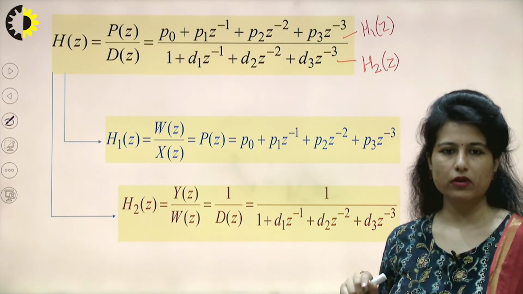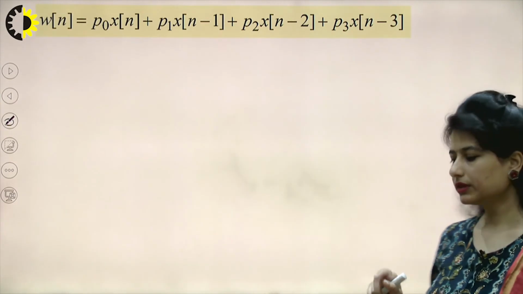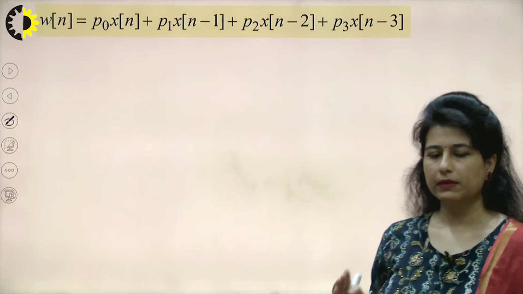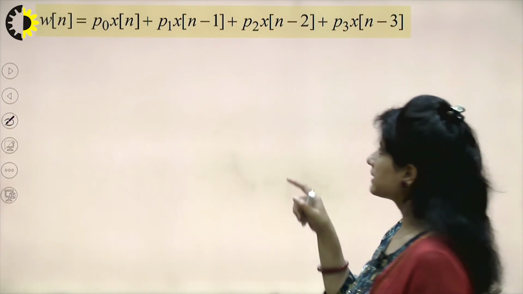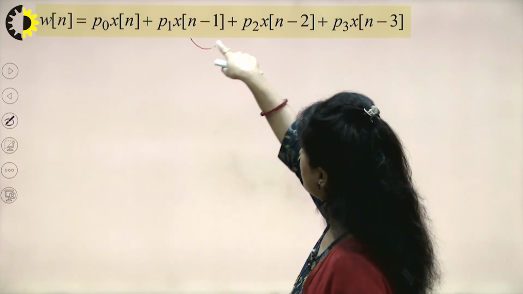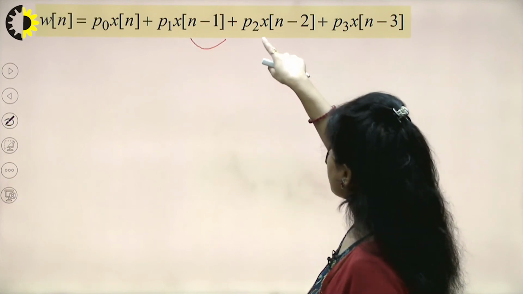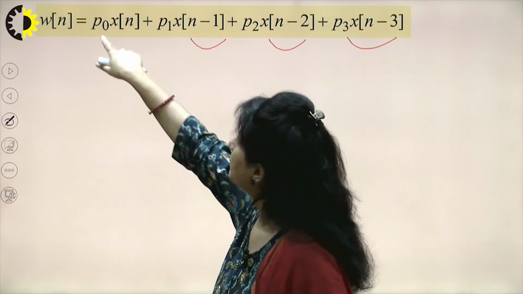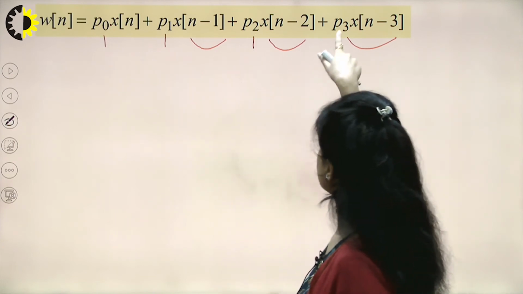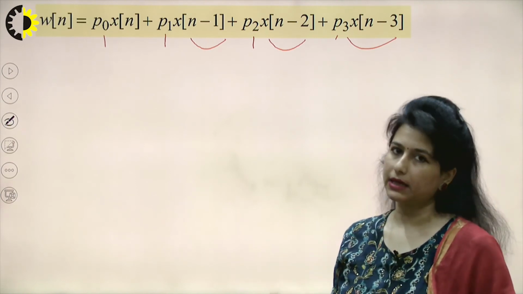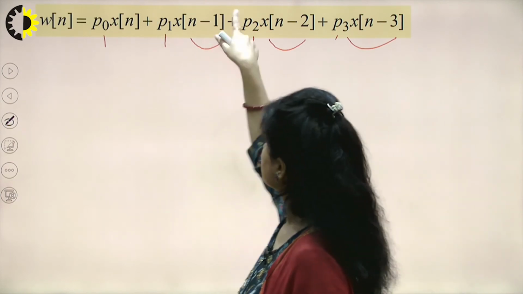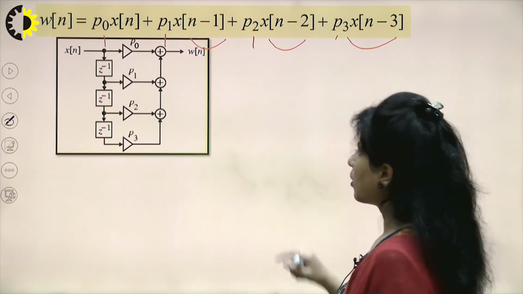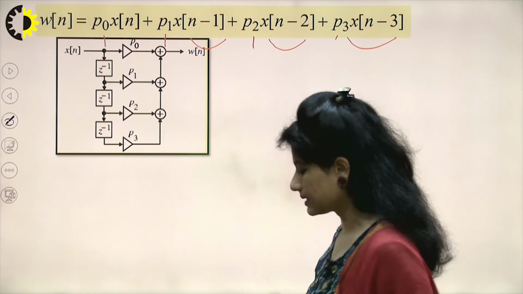So what is the step for creating the diagram? I have told you that whenever we are realizing a digital system, 3 blocks would be required: adder, multiplier and delay unit. So wherever I see an n minus 1 term, maybe with x or maybe with y, I need a delay unit. Whenever I see the coefficients p0, p1, p2 and p3, I would require a multiplier, and for every summation I would require an adder. So for this equation my block diagram would appear something like this.